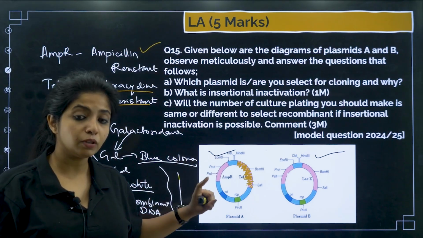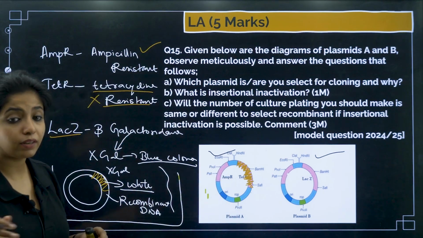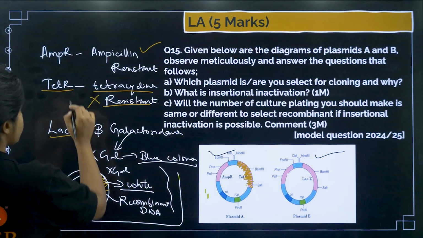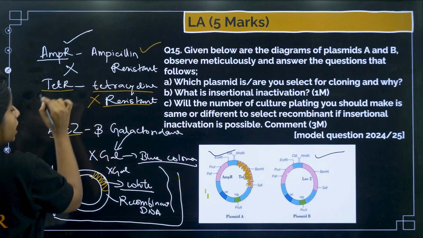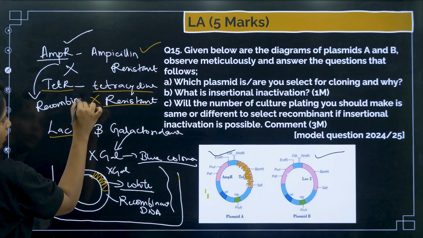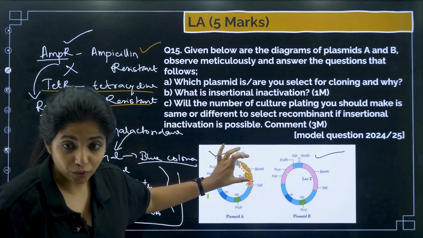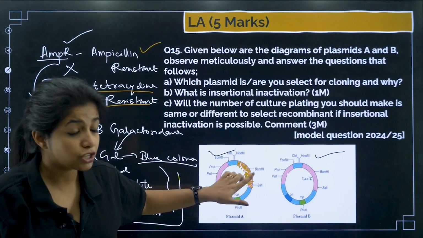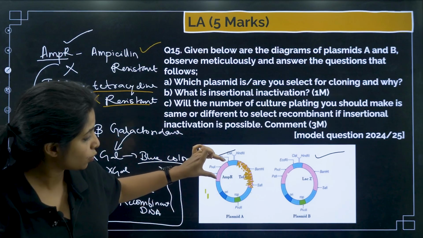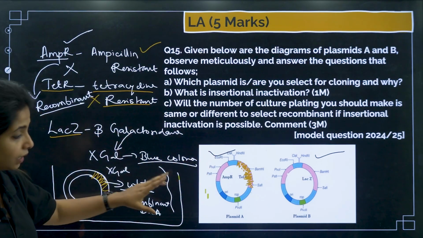So how will I be able to understand which one is recombinant and which one is not? The one that shows ampicillin resistance but not tetracycline resistance will be what? Recombinant. The one that does not show resistance for tetracycline, because of insertional inactivation. I have inserted my gene of interest and hence it is inactivated, but it is still showing the ampicillin resistance gene. That means this is a recombinant DNA.